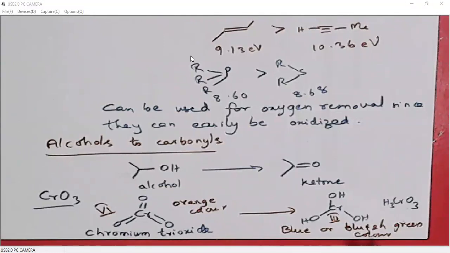If the intensity of this color is gradually increasing, and at one stage there is no change in the intensity, then we can say the reaction is completed. But visual observation is not perfect. So when we do oxidation of an alcohol or an organic compound with a chromium 6 reagent, chromium trioxide, it will be converted to chromium 3. The initial orange color will be converted to either blue or bluish green.